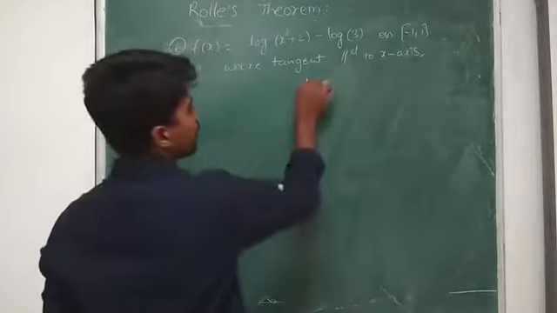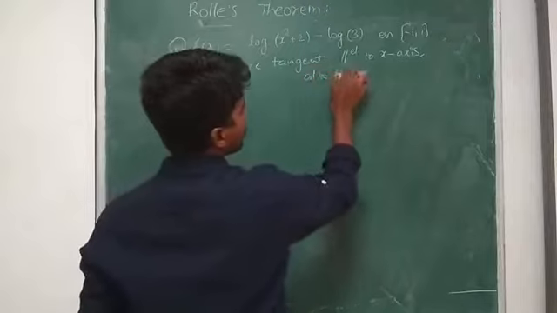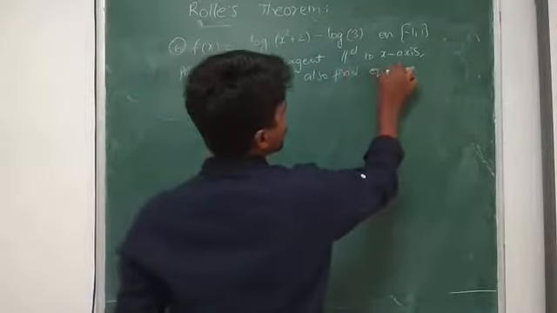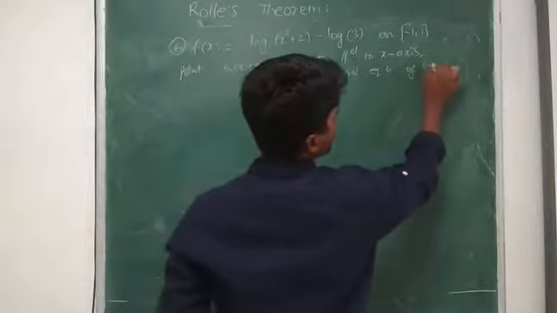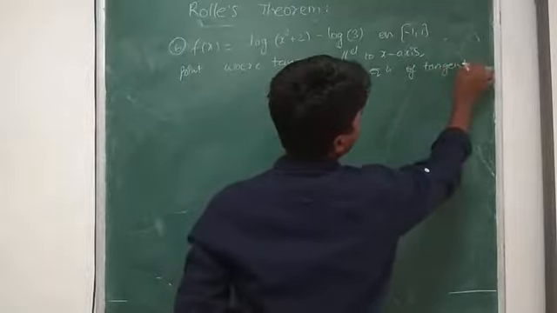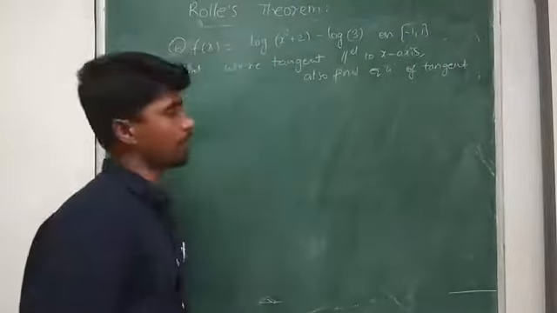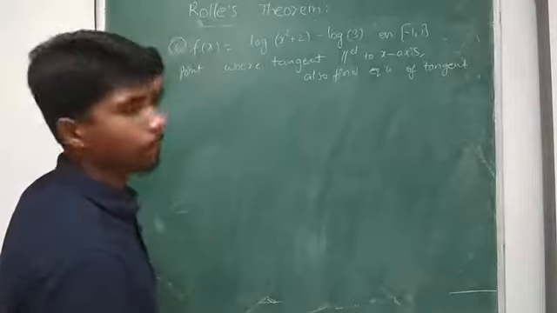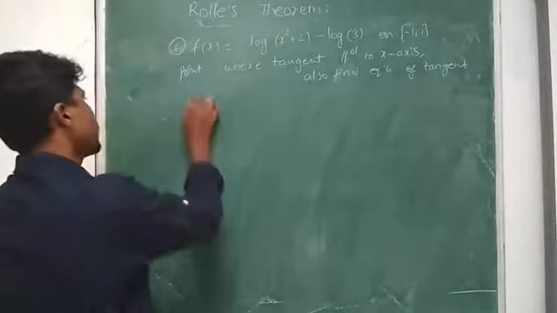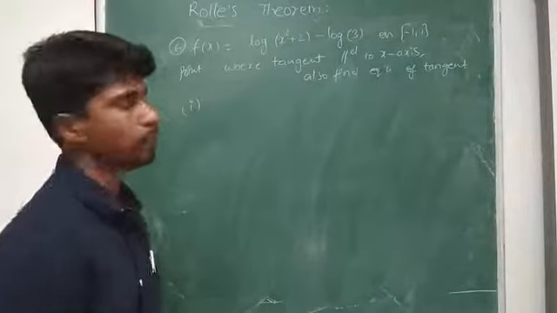Same aside. Also find the equation of tangent. Find the equation of tangent, right? Okay. F of x is given. First point we have to check whether it is continuous or not.